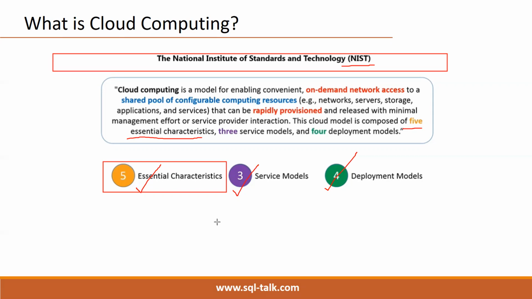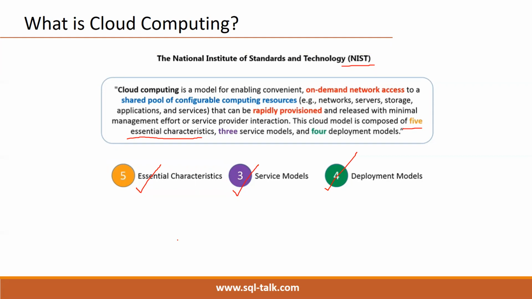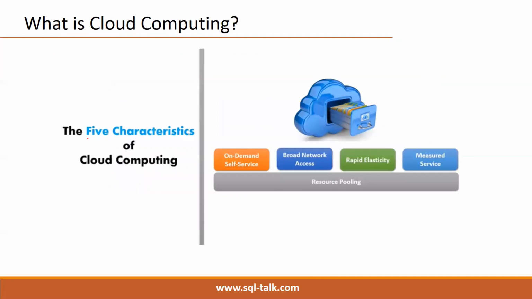But here five essential characteristics, three major services, and four deployment models are there. We'll see these essential characteristics, then I will show you practically. Five essential characteristics are there. Very, very important: on demand self-service. Means any resource we can create on our own. No need to ask Microsoft. We need to create databases, okay, create. Need to create machines, create. Need to configure network protocols, we can configure. Self-service we can do on our own.